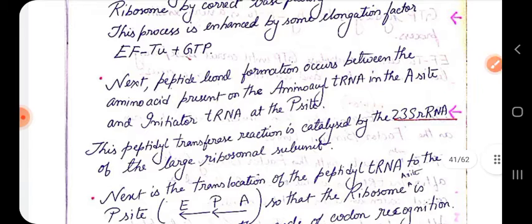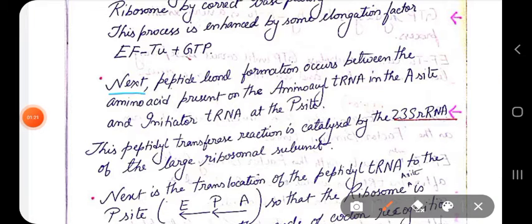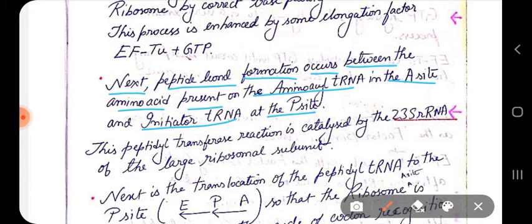The second thing that has to be done during elongation is peptide bond formation. That peptide bond formation has to occur between the amino acid present on the aminoacyl tRNA in the A site and the initiator tRNA at the P site.